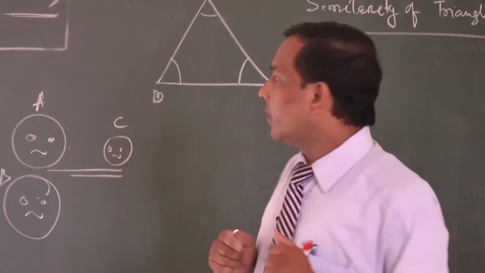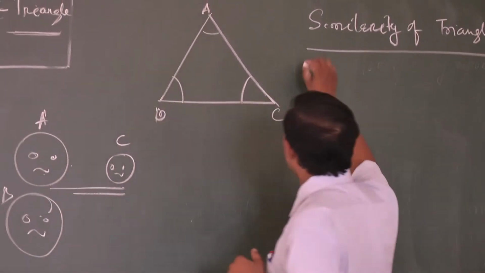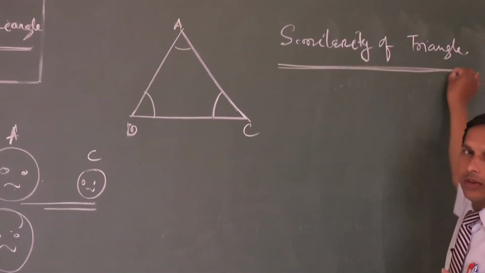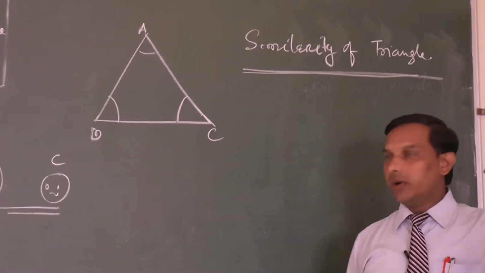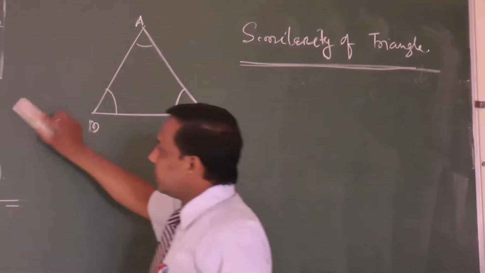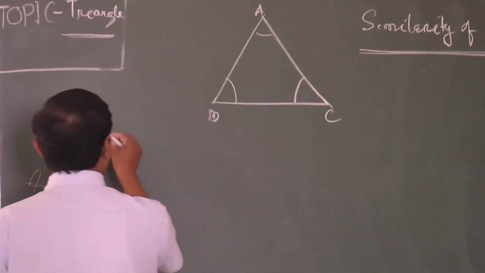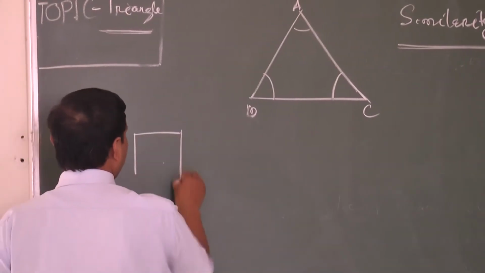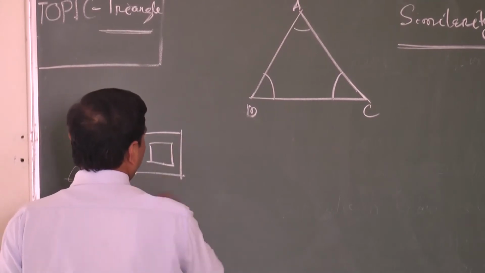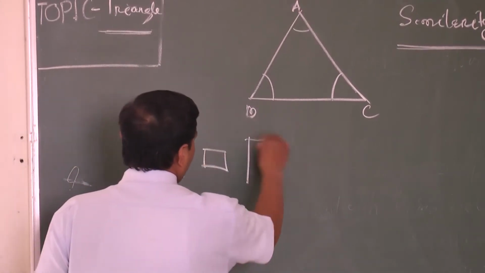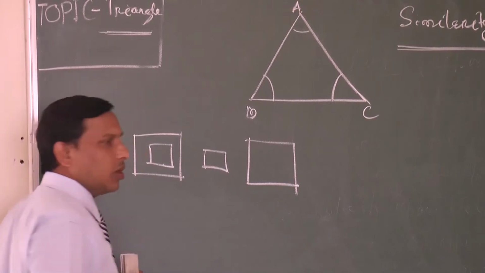Okay, fine. We'll come to our point. We'll read about the similarity of triangles in this chapter. Clear? How will we read similar triangles? First, before going to the similarity of triangles, I can show you some similar figures. This is the square figures. These all are similar, but not congruent.